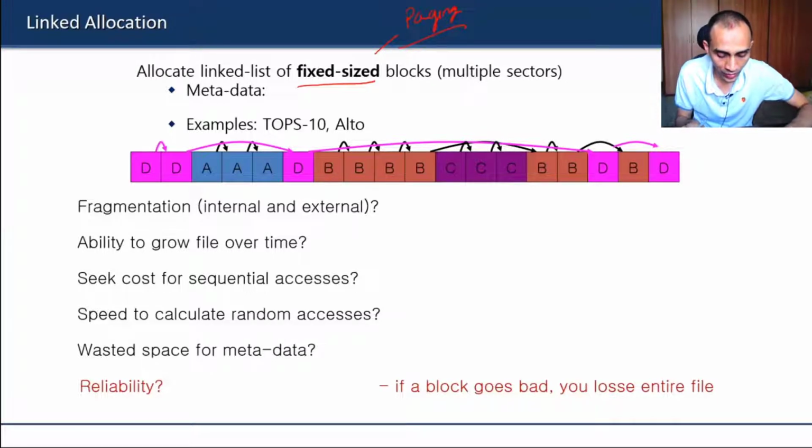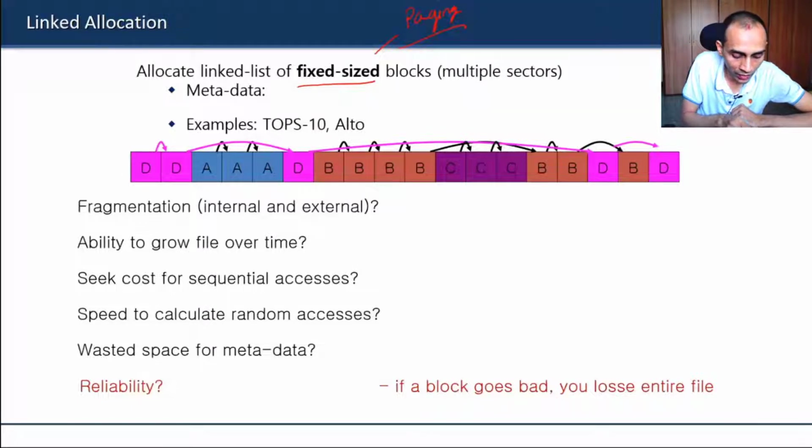Similarly, we would like to have small fixed size blocks, and in order to be able to grow them and store them at any location, we can use a linked list kind of data structure. So we should have a linked list of fixed size blocks.